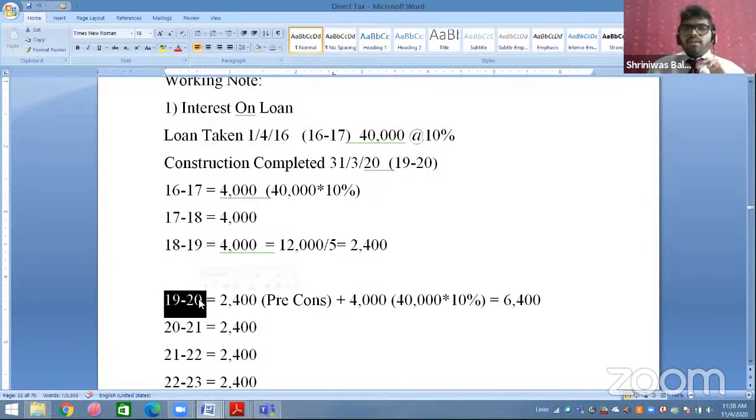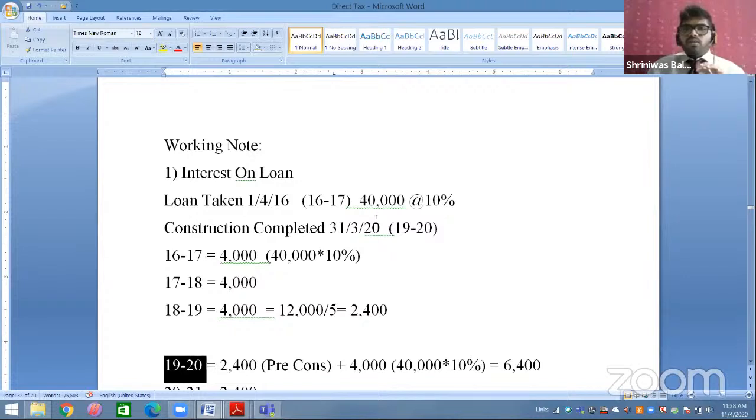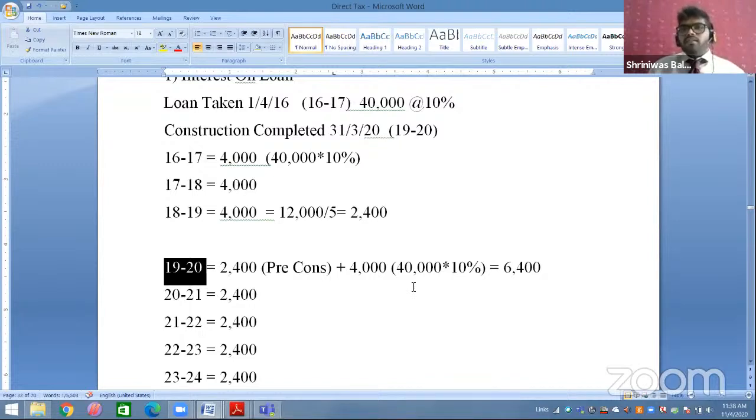Now we are more focused on 19-20 because that is your previous year. So 2,400 will be the pre-construction part plus 4,000 will be your current year interest. Reason: 40,000 is the loan amount which is unpaid, not yet paid, so you are still paying interest on it. So 4,000 is current year interest. Current year plus pre-construction total will be 6,400 allowed as a deduction. I hope the person who asked to explain one more sum, Leena Patnakar, is clear with this sum. Please reply once you're clear.